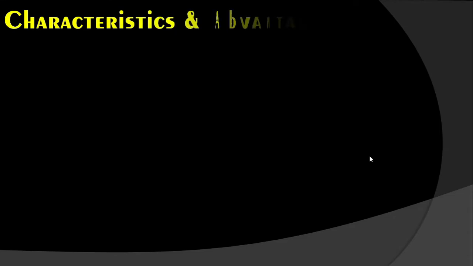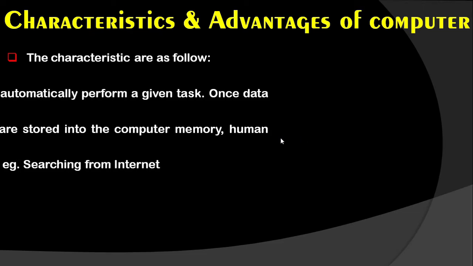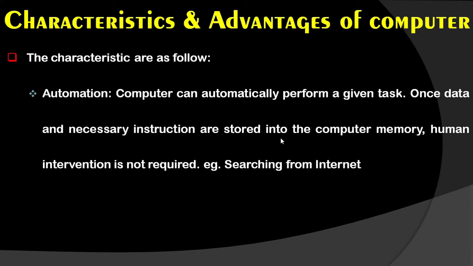Whenever we are working with the computer, we know that the computer has its own characteristics and every particular thing has its own advantages. When we talk about characteristics, they tell us how that particular device will work and how it will be helpful to us. In that, the first characteristic is considered as automation.